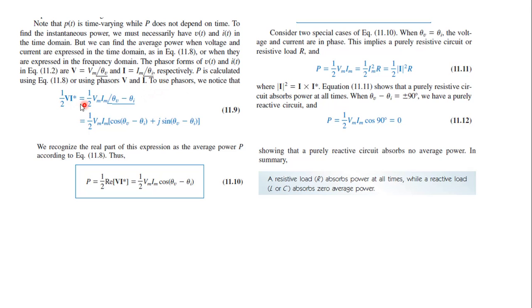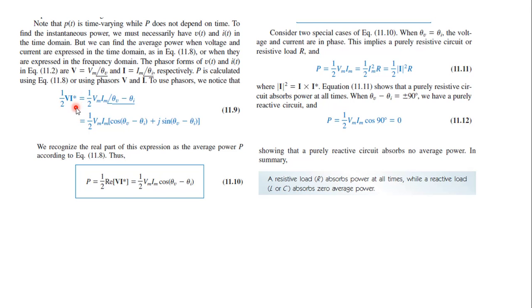So average power can be calculated using these phasors itself, because we need only Vm, Im, theta V, theta I. So average power is equal to half phasor V into conjugate of phasor I.